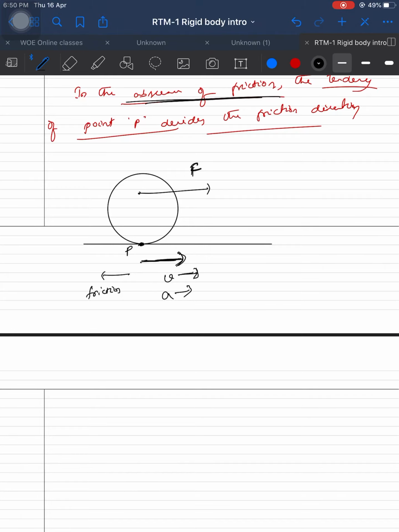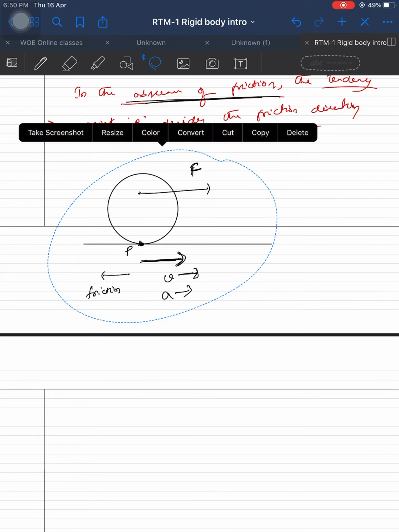If at P the acceleration is in the backward direction, or velocity, basically we say acceleration, in the backward direction, then the friction will act in the forward direction, because the body has a tendency to go back and the friction opposes it. That's what the behavior is. Let's find how to do it.